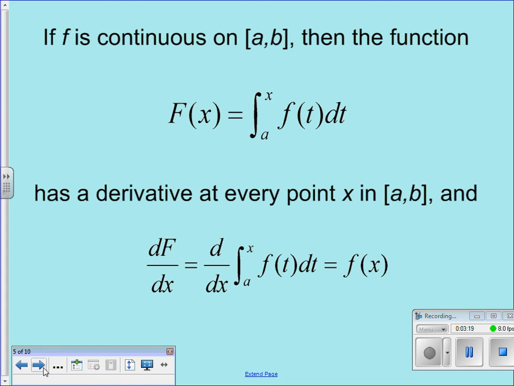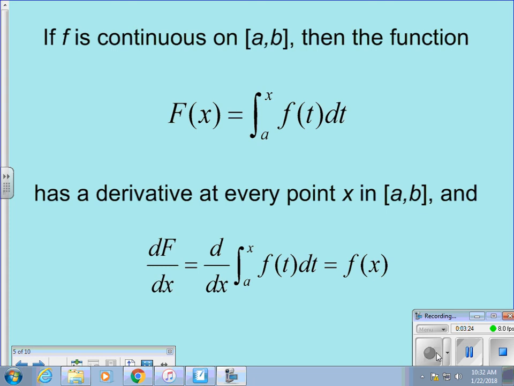A couple of people are still getting this down. I'll let you get it down.